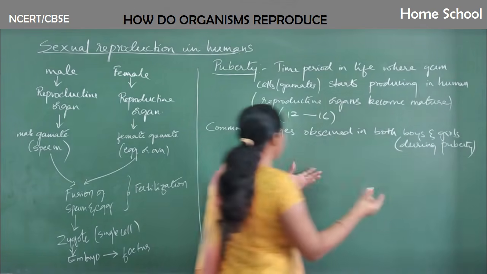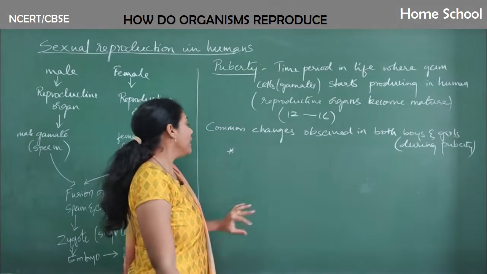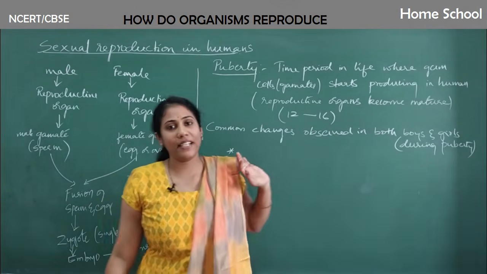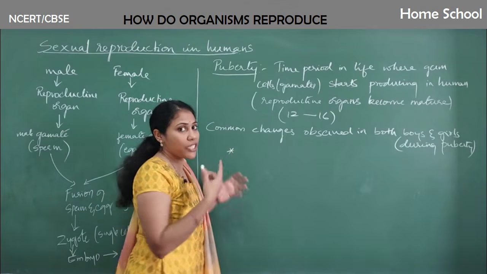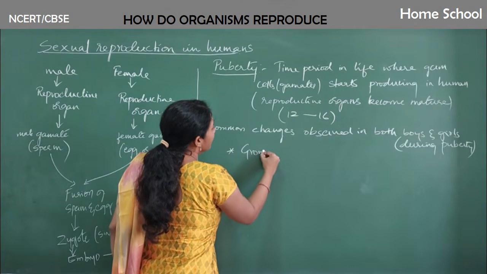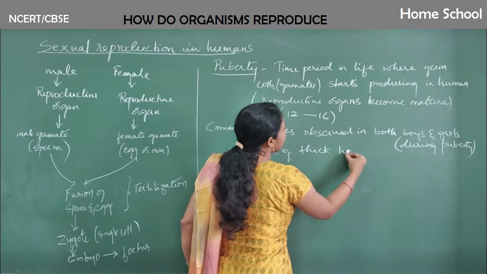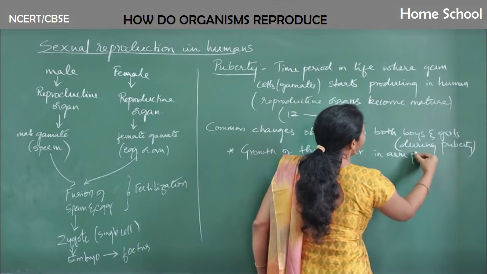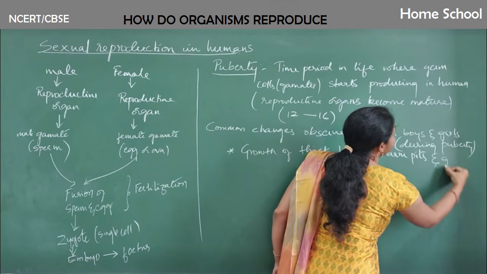Okay, so these changes that I list now are common, that you can observe both in males and females. Clear? So the first and important change that you can observe at this particular age is growth of thick hair in armpits, in the sense underarms, and genital parts.